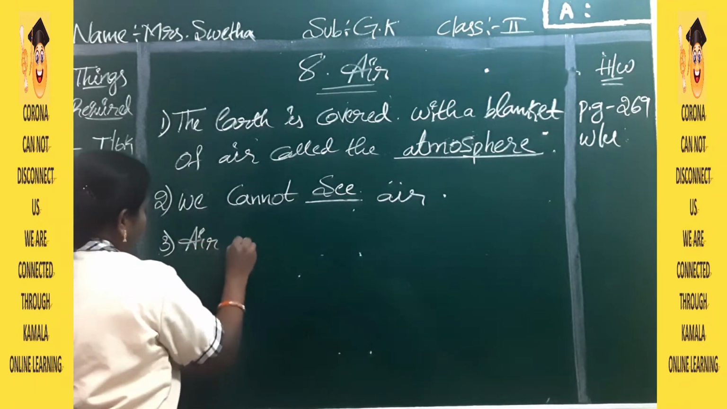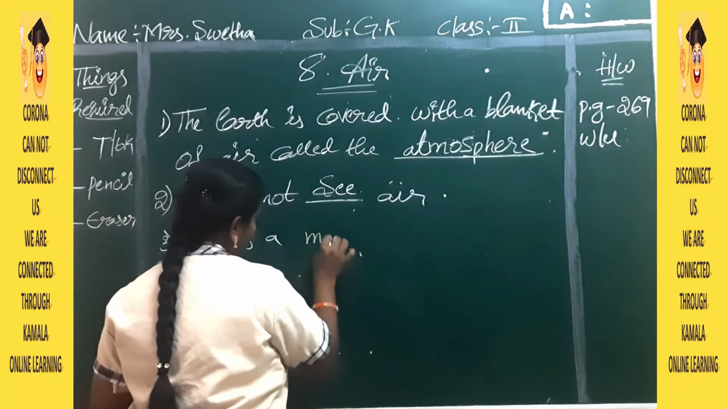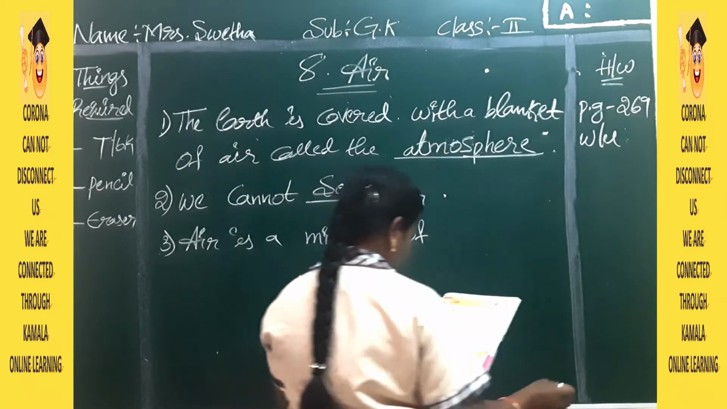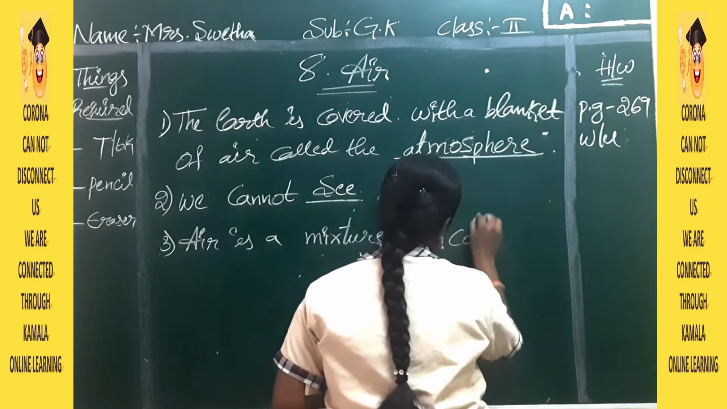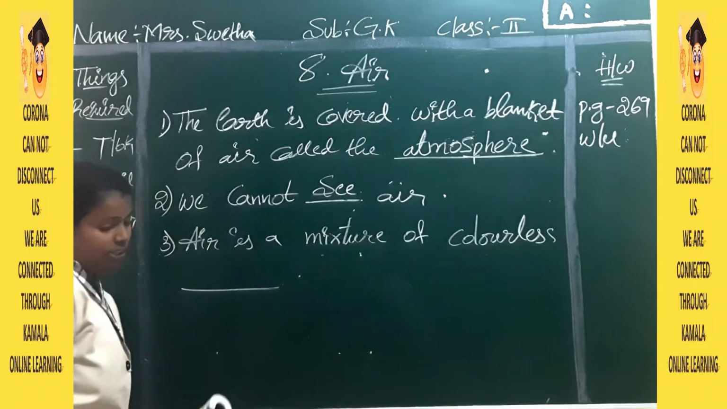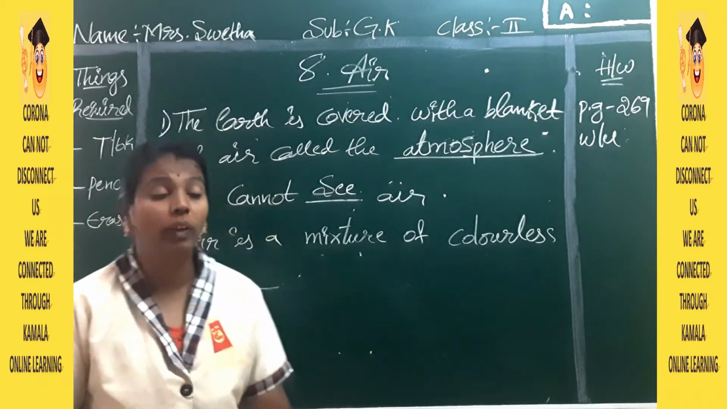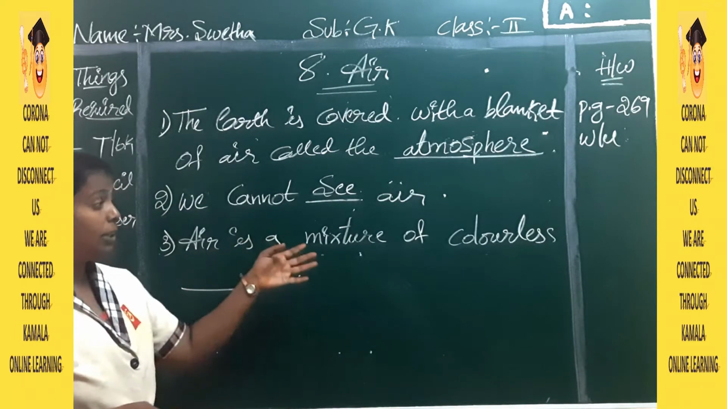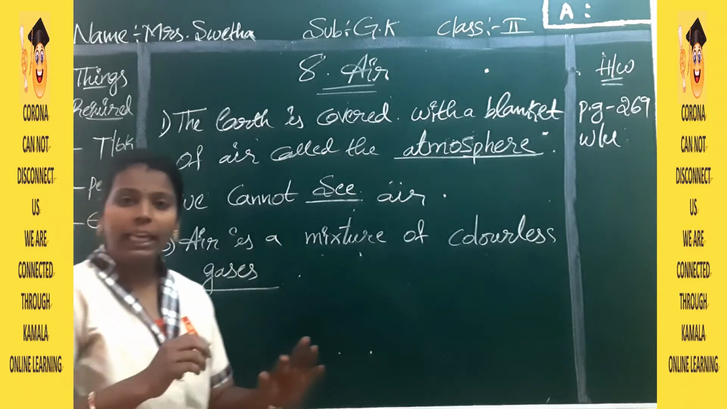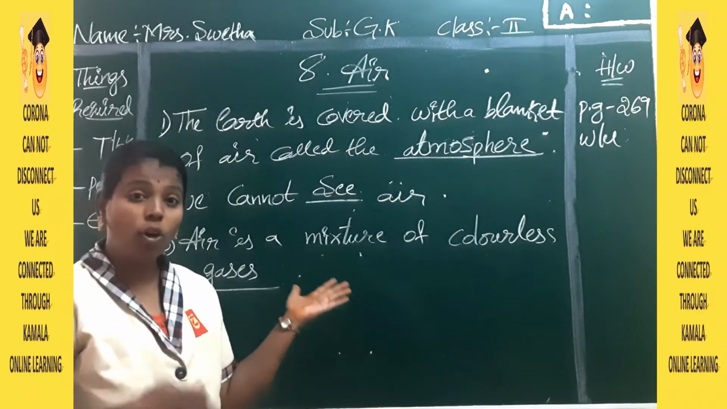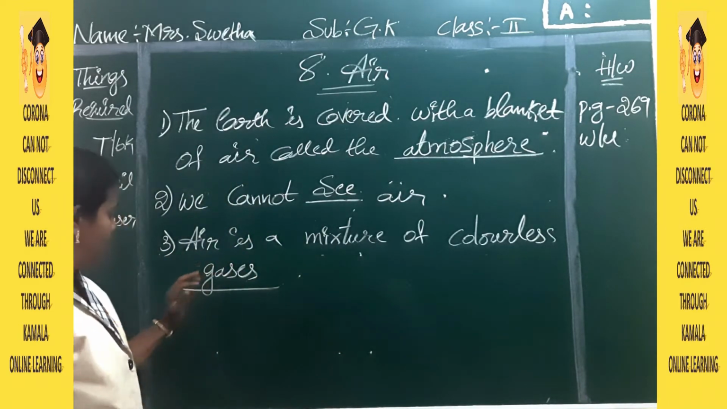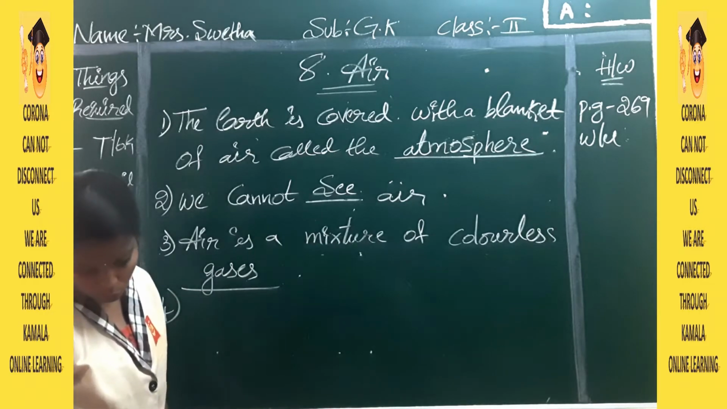Next: Air is a mixture of colorless dash. Just now I said, in air you will have many different gases like oxygen, carbon dioxide, nitrogen, neon. So air is a mixture of colorless gases.